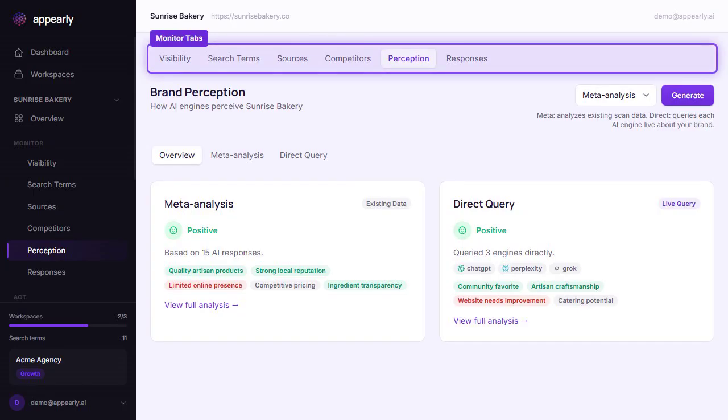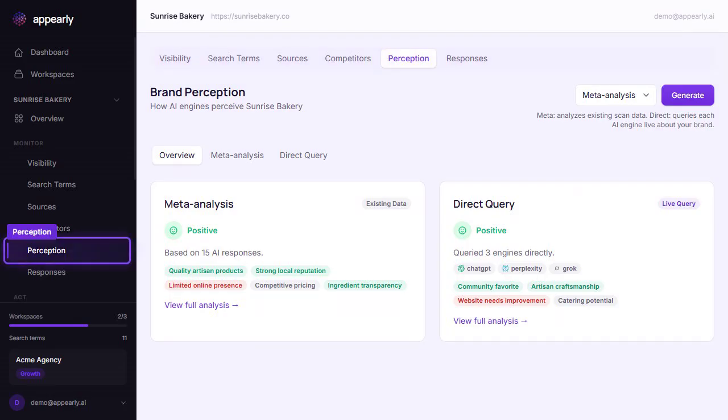You now know how to read the narrative analysis, compare themes between meta-analysis and direct queries, check the raw engine responses for full transparency, and use the snapshot history as a feedback loop. In the next tutorials, we'll cover Reddit opportunities, site audits, and turning all these insights into a concrete action plan.